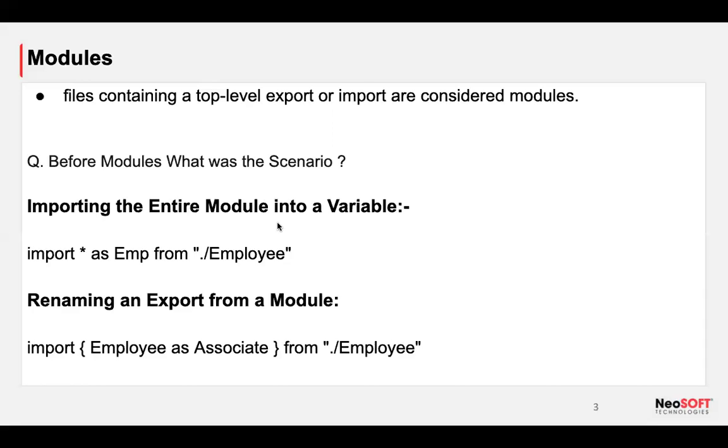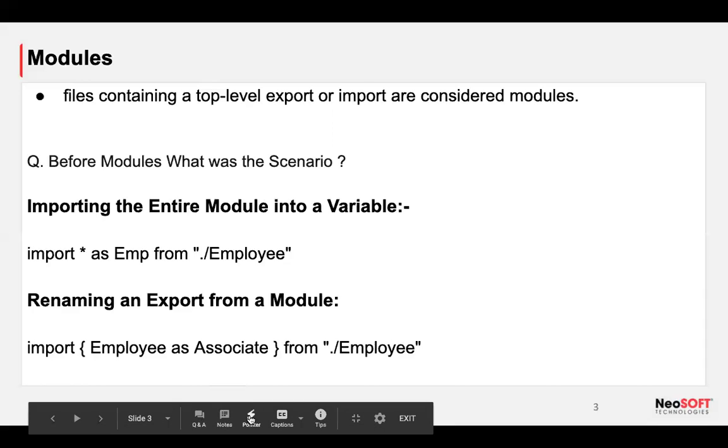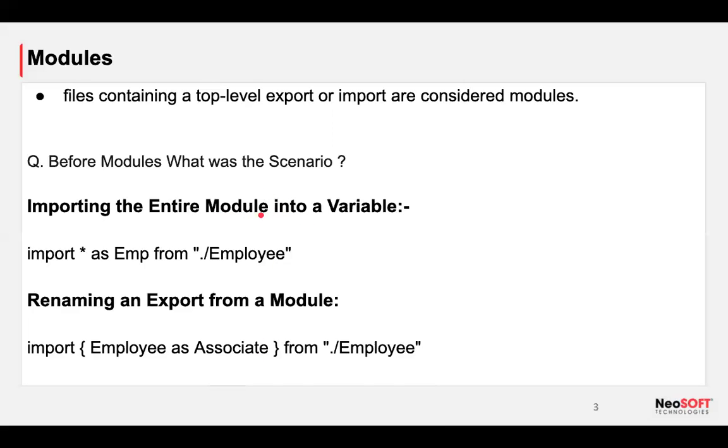Great. Okay, let's say I have to import an entire module. I have one file, so the React people can easily connect with me. Let's say I have an action creator file. There I have to deal with different export commands, like export function. Let's say there are different types of actions, and I need to export all. In that case, I could use this syntax: import star as emp from employee, then I can use employee dot abc xyz. I can use anything in this particular type of module importing.